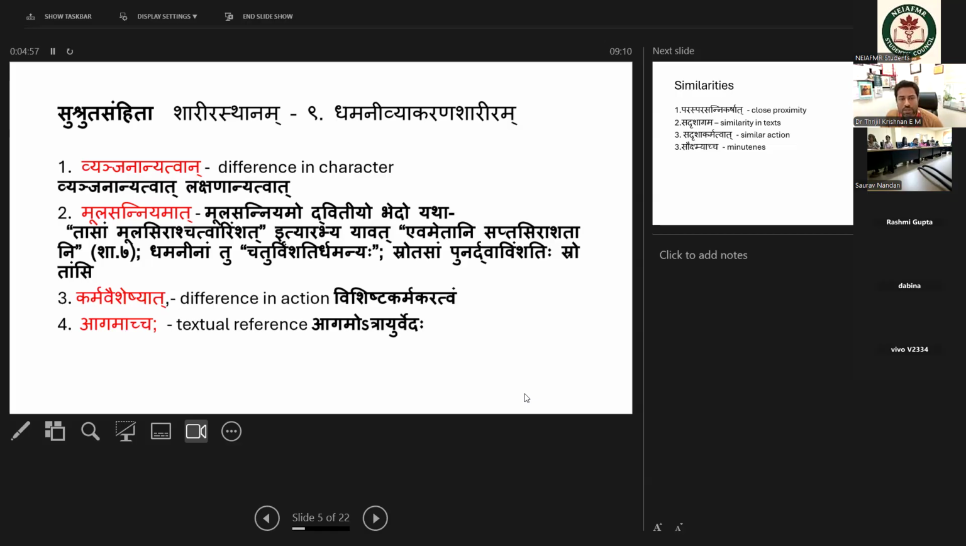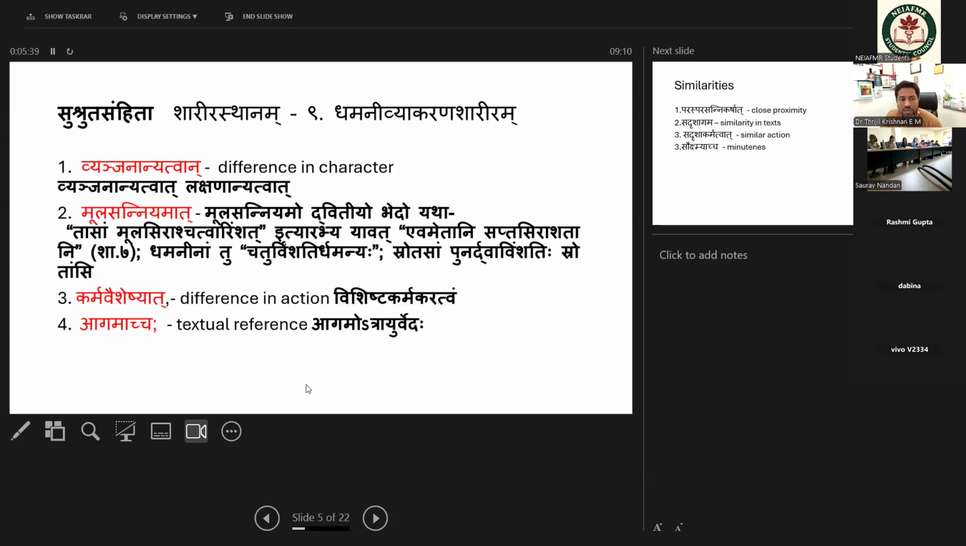So see, Susruta Samhita clearly mentions this in the Dhamini Vyakarna Sharira. So how many chapters are in Susruta Samhita Sharirasthana? 10 chapters. So just go through the library after the class and write down the names of the Susruta Samhita Sharirasthana chapters. At the same time, go through Charaka Sharirasthana, how many chapters? Ashtangahridaya Sharirasthana, how many chapters? So you need to identify the Sharirasthana chapters according to various Acharyas.